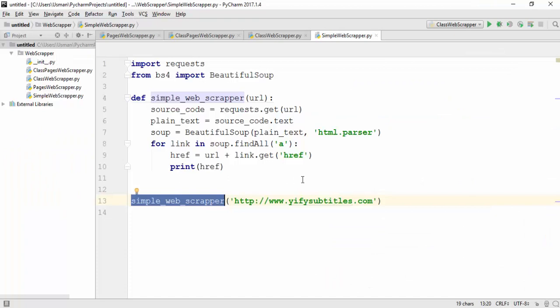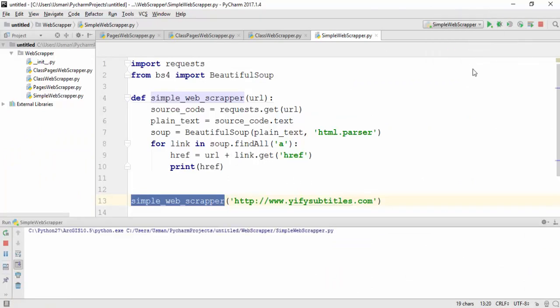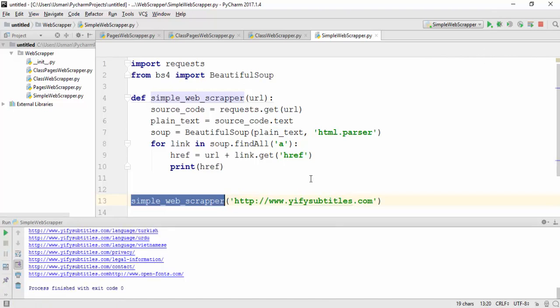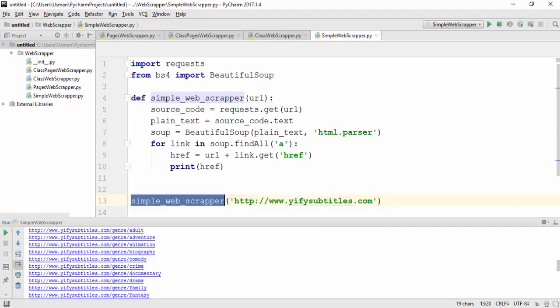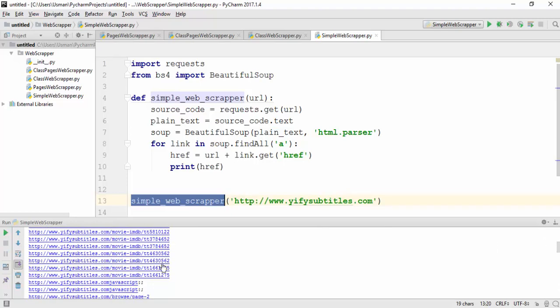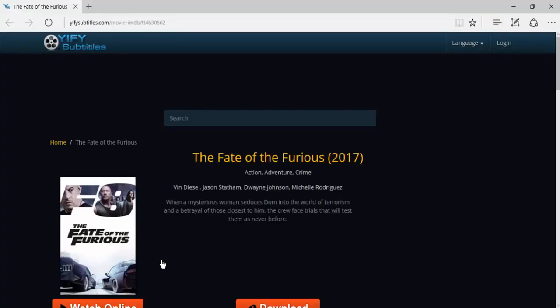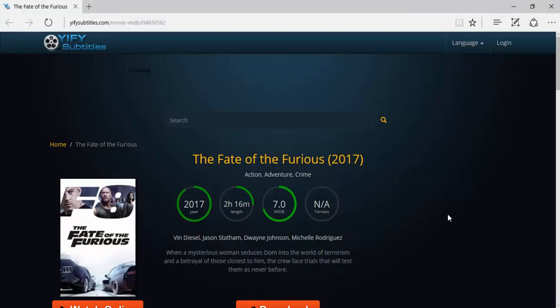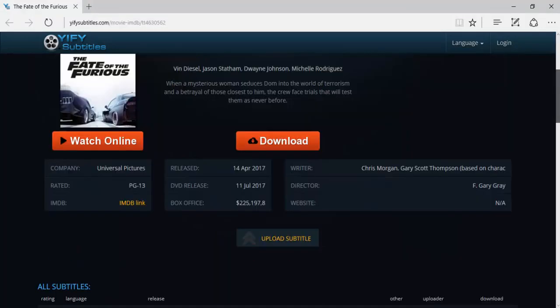Let's see what happens when we run this. Simple web crawler, scraper, anything you can use. It's taking some time. It shows the result here. Let's see what happens if we click any. As it opens the link, this means that it's working.